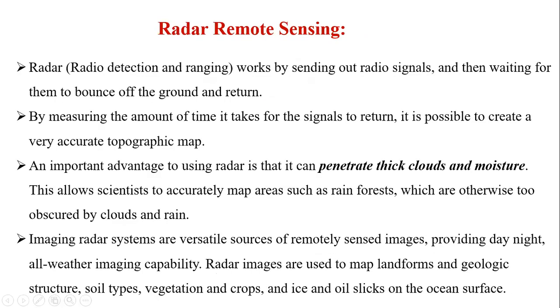Radar remote sensing is nothing but, students, a radio signaling. We will release some radio signals to some area. What will happen? It will bounce back. This type of radar is mostly used in security regions, especially in the army and military. They continuously release some radio signals. It will go and hit one particular object, and it will reflect back, and we can identify the particular object where it happened.